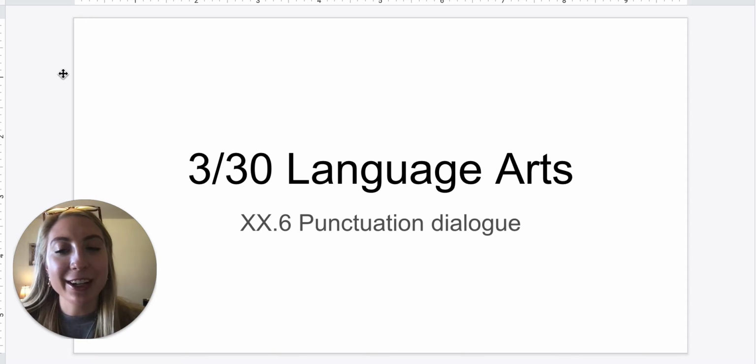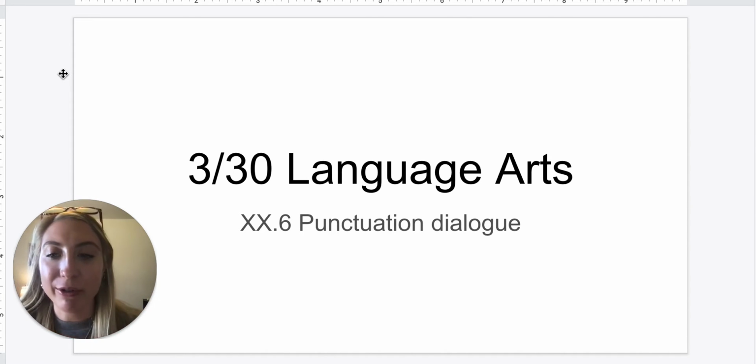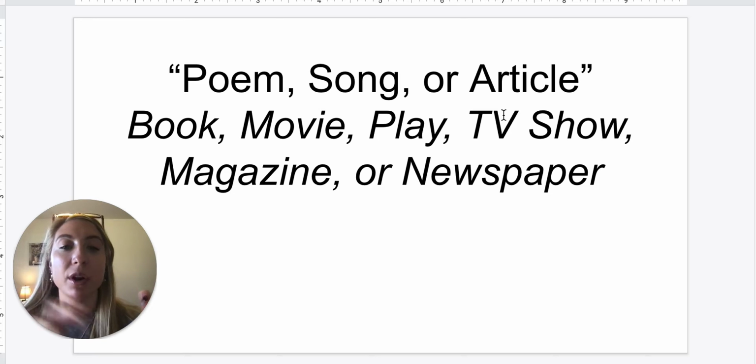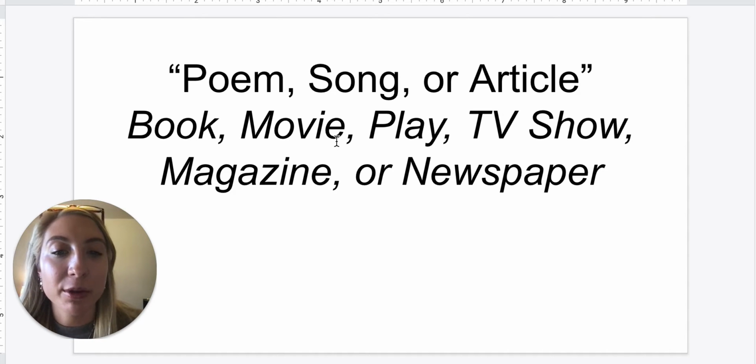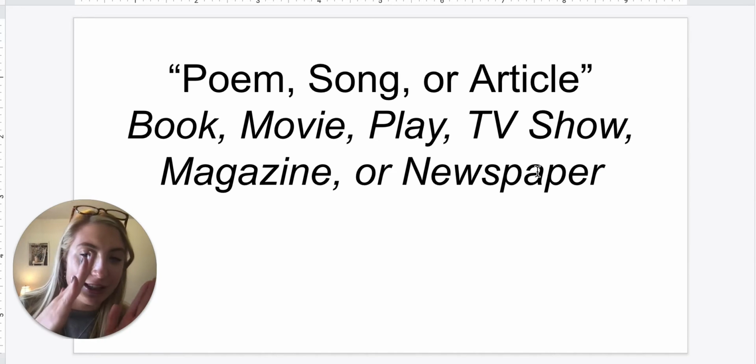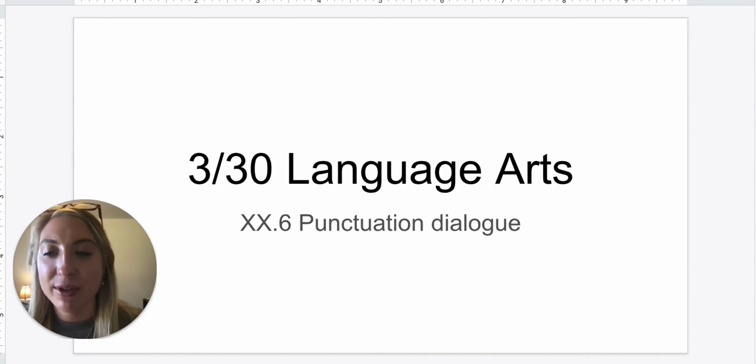Alright, hello third grade. So we've gone over formatting and capitalizing titles, so let's do a quick review on that. For poems, songs, or articles, those are in quotation marks. But if it is a book, movie, play, TV show, magazine, or newspaper, those are in italics. And italics is where it's just slanted. But today we're going to be talking about punctuating dialogue.